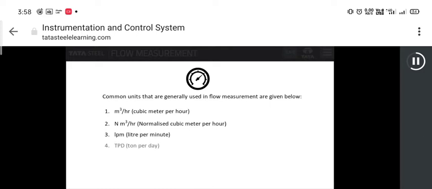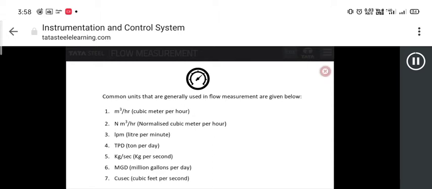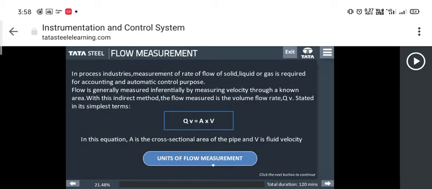Common units that are generally used in flow measurement are given below. 1. Cubic meter per hour. 2. Normalized cubic meter per hour. 3. Liter per minute. 4. Ton per day. 5. Kg per second. 6. Million gallons per day. 7. Cubic feet per second.